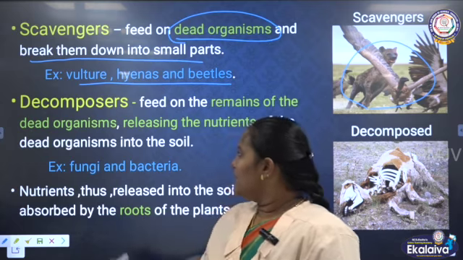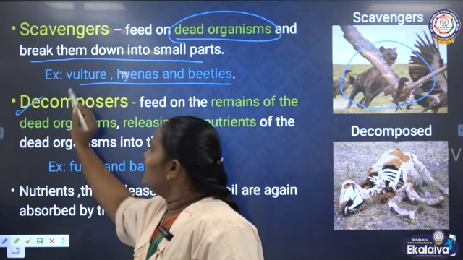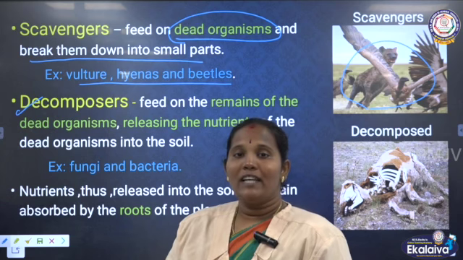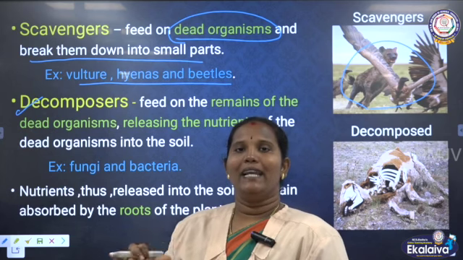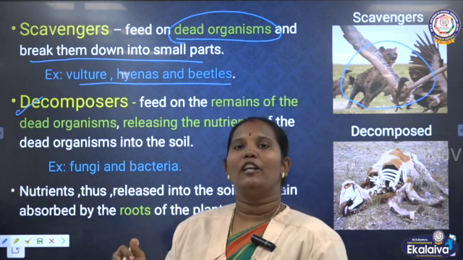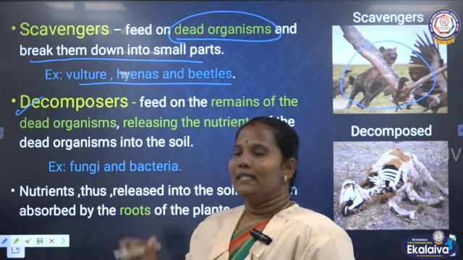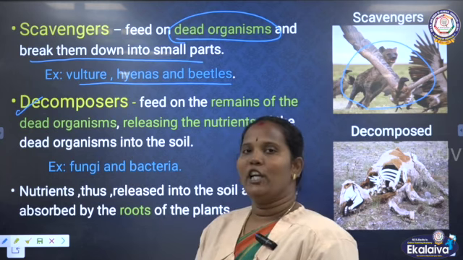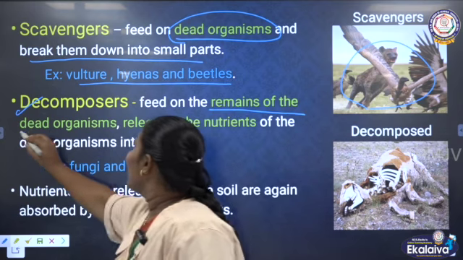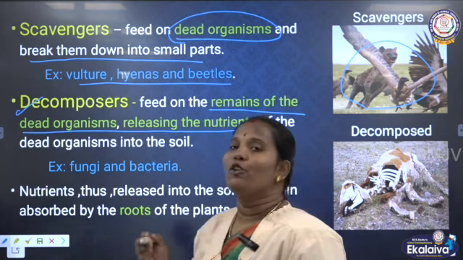Then the last one is decomposers. Decomposers destroy the dead and decayed organisms. They are degrading them, and after that they break them down into the soil. These organisms are called decomposers. They feed on the remains of the dead organisms and release their nutrition.